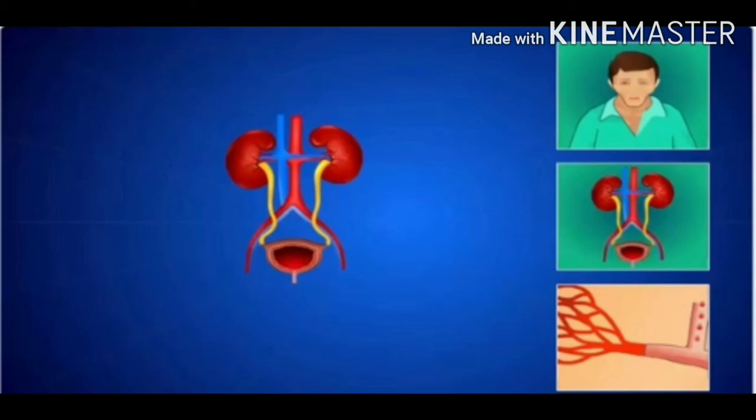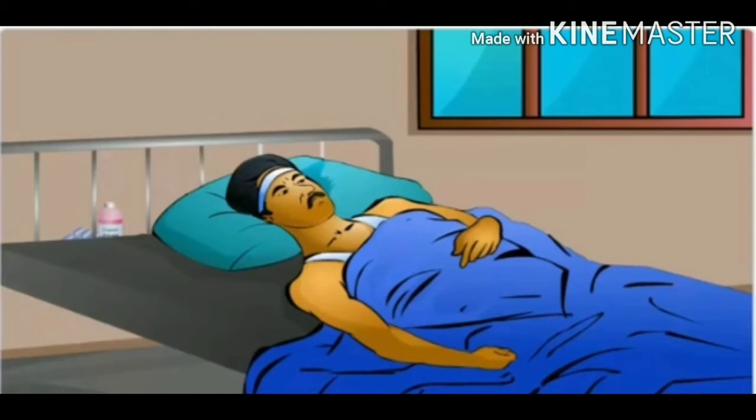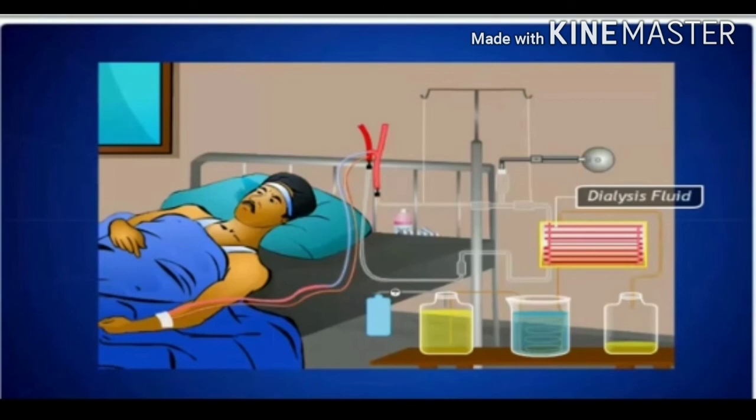This leads to accumulation of urea and other waste products in blood, which may lead to death of the person. In such a situation, accumulated waste products are eliminated from the body by means of an artificial kidney. An artificial kidney is a device to remove nitrogenous waste products from the blood through dialysis.